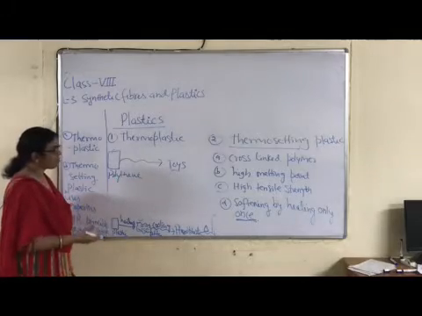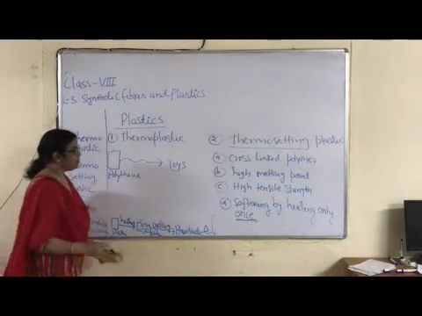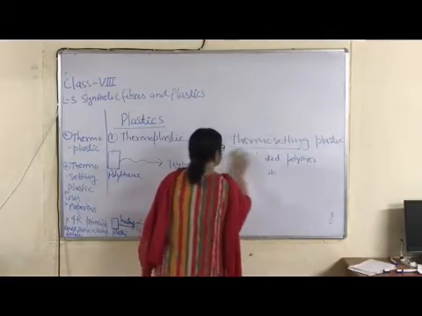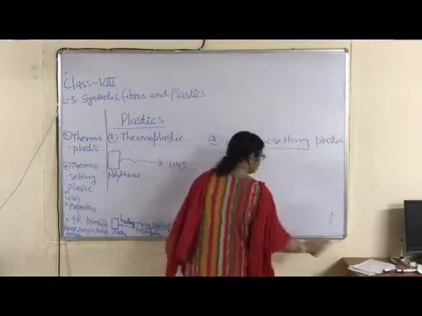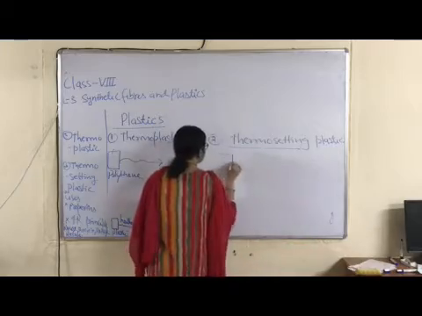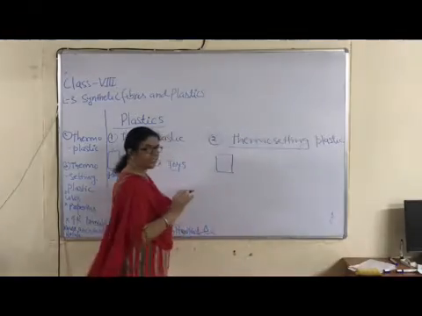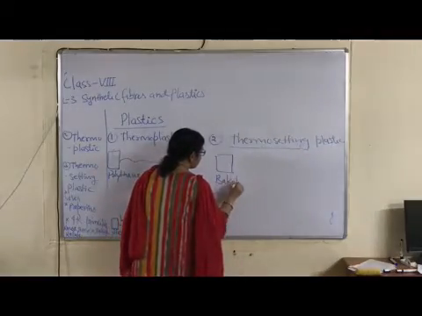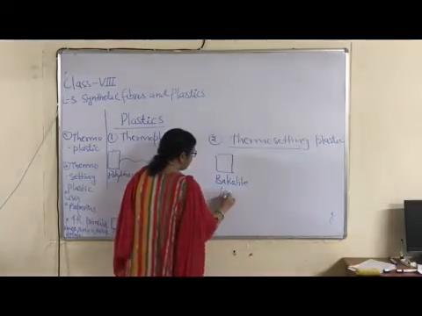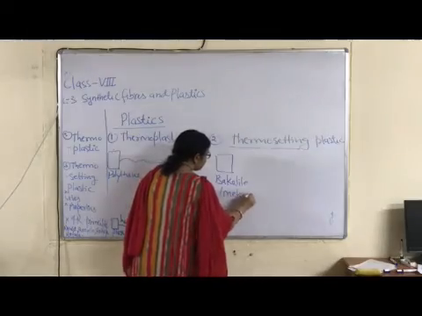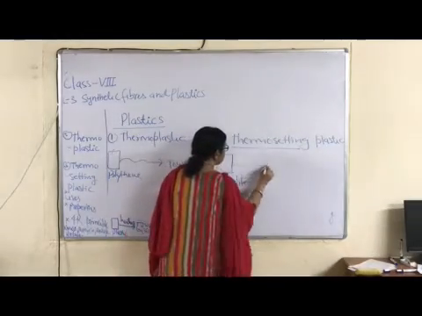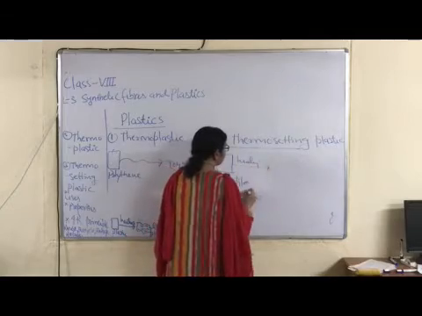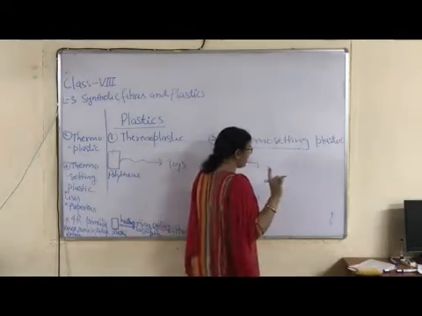But in case of thermostatic plastic, recycling is not possible. Right? Example of thermostatic plastic, bakelite, which is hard plastic. Okay children, or melamine. Right? What happens? Softening occurs only once.